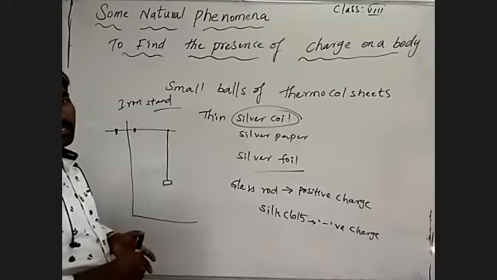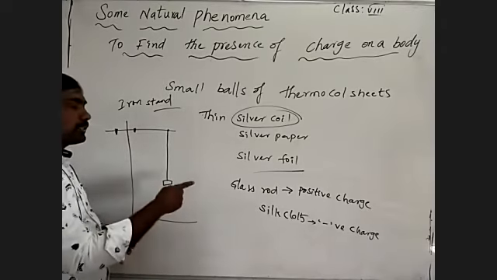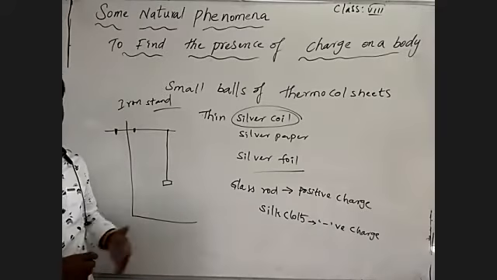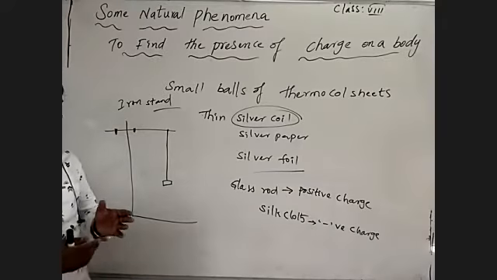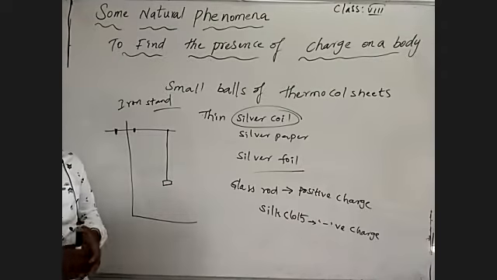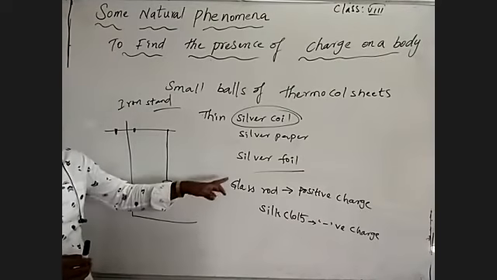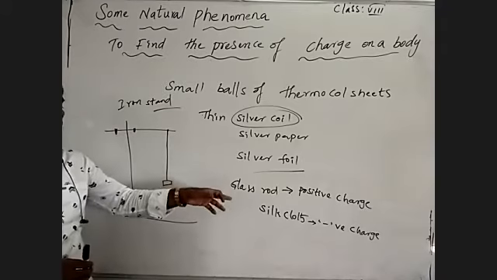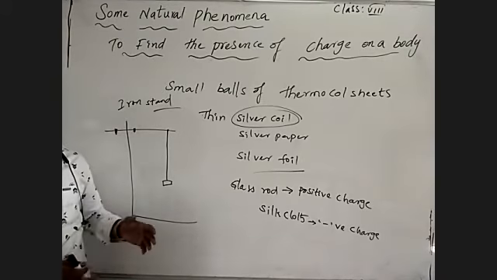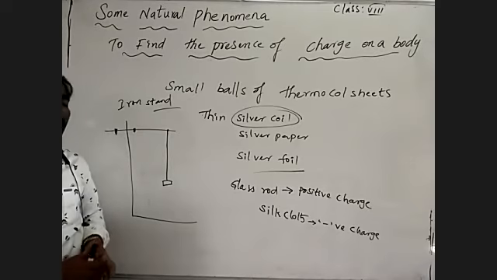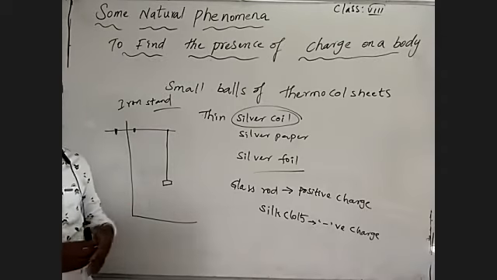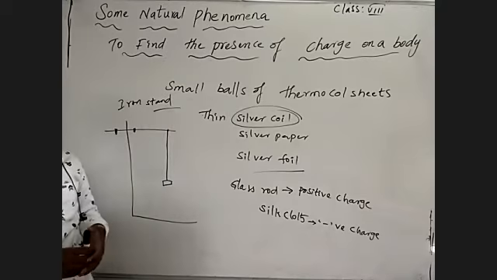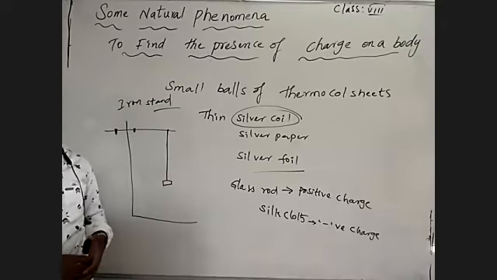Then in the next instance, we have to bring that glass rod near to the silver foil. By bringing that rubbed glass rod, as I said before, we want to identify what is the charge present on the glass rod and silk cloth by rubbing each other. But before identifying the charge, bring the glass rod to the thermocol sheet and to the silver foil.